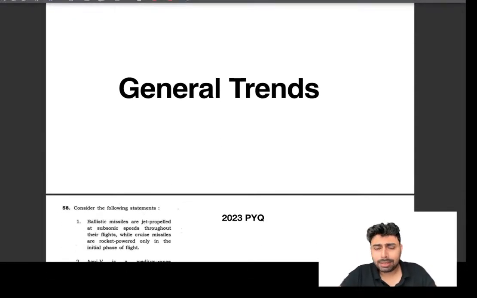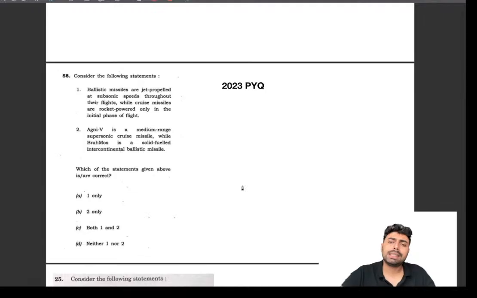And apart from these subject-wise trends, there is a general trend. Almost all the patterns that I have discussed, there is a general trend, especially in science and technology. See, in 2023, this question was asked: ballistic and cruise missiles. They are distinctly different kinds of missiles, but if you don't have an understanding, you can easily confuse them. Ballistic ones have a parabolic trajectory; they are projected into the outer atmosphere, then driven by gravity only. Whereas cruise missiles are propelled throughout their journey.